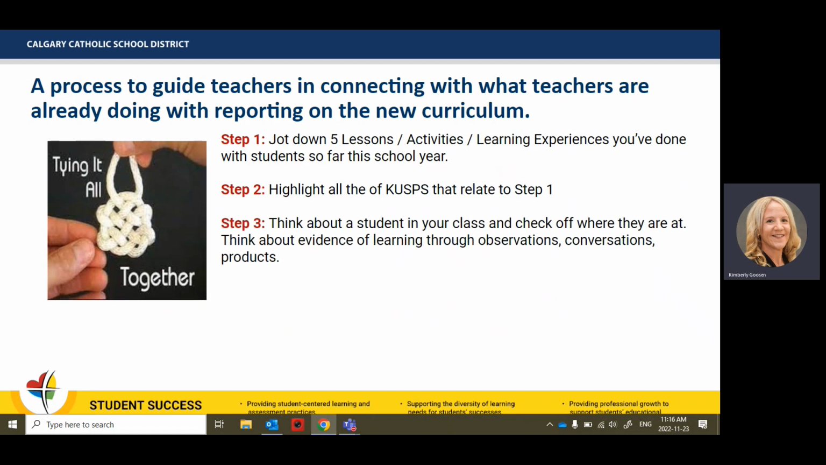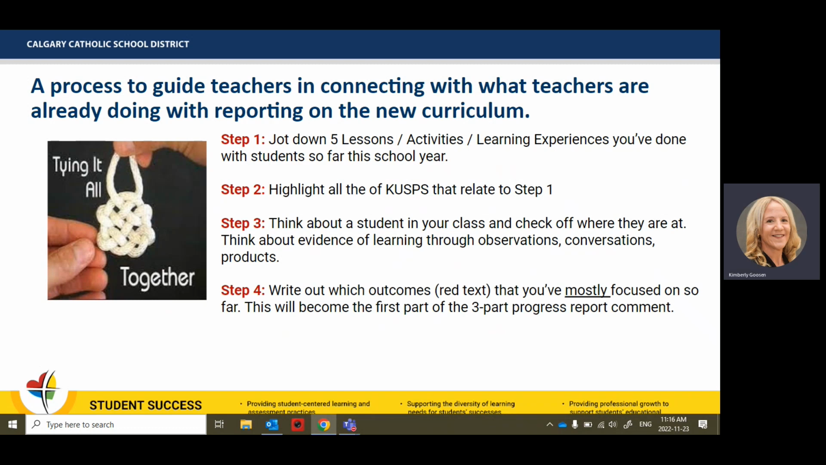Step 3, now you're going to think about just 1 student in your class, and you're going to think about all your triangle of evidence, observations, conversations, and products, and identify that student's areas of growth and that student's areas of strength.